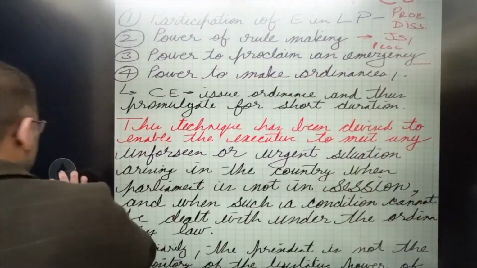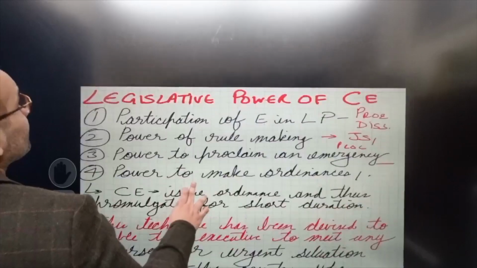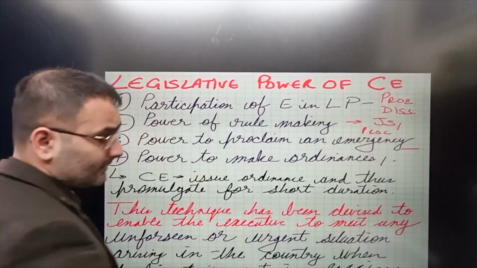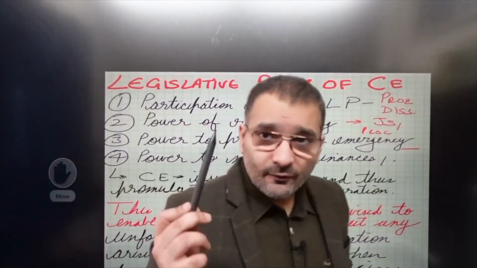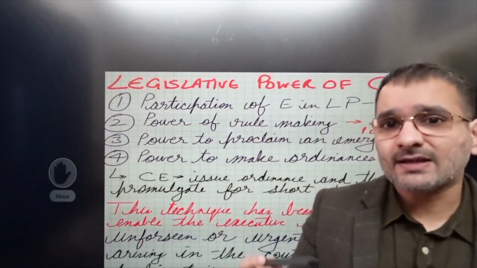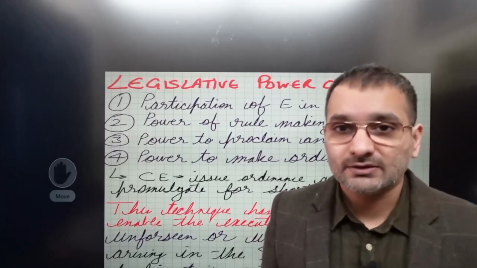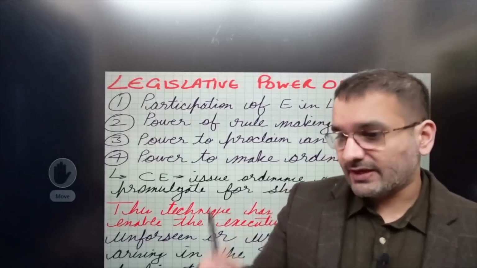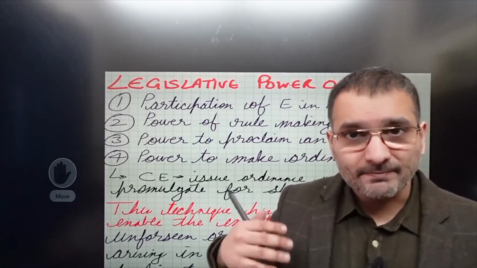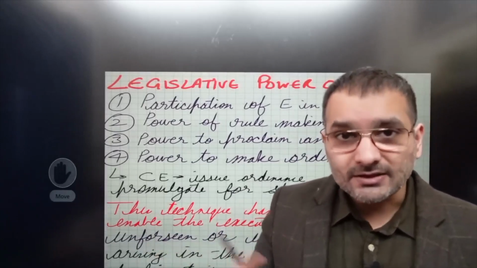Now when we are here, the legislative power of the central executive, you will stress to the examiner in your answer that you know that it's a legislative power and this is not an executive power. Alright, so this is the way in which the central executive is empowered to make a law.